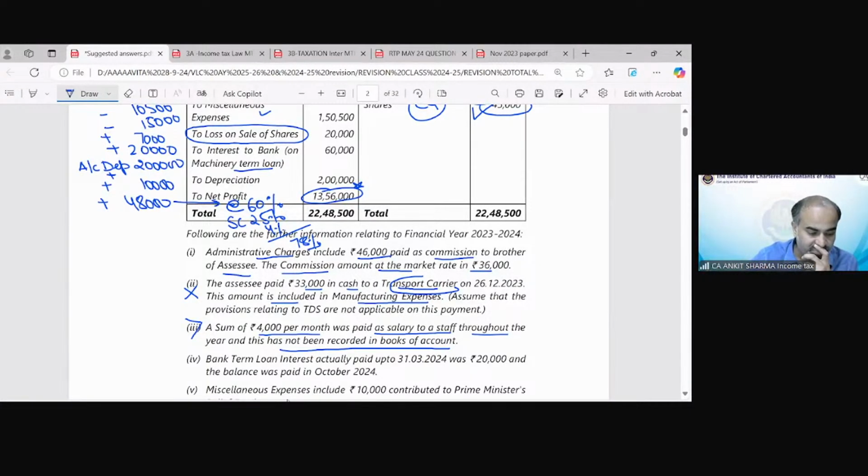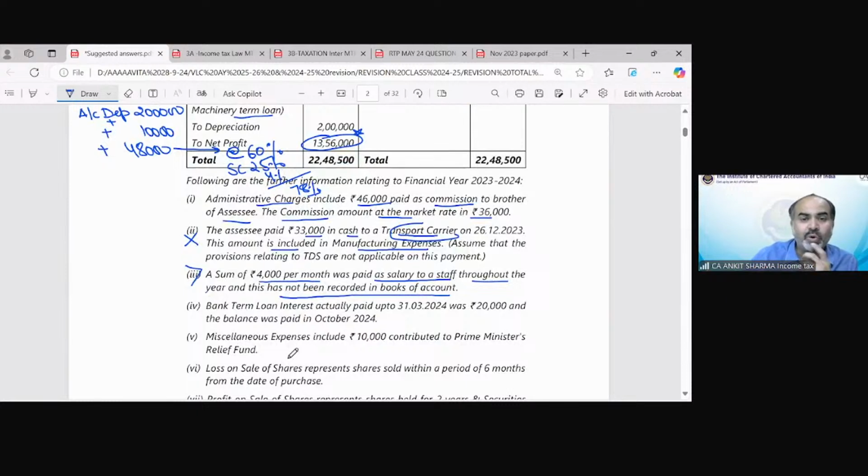So that is 48,000. That is the amount of black money. Moving on, the next point: bank term loan interest actually paid. Up to 31st March 24 was 20,000 and the balance was paid in October 2024. In case of interest, section 43B says that interest should be paid up to the due date of ROI, and only that part of interest you can claim as a deduction which has been paid up to the due date of ROI.